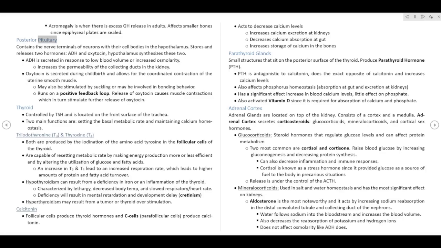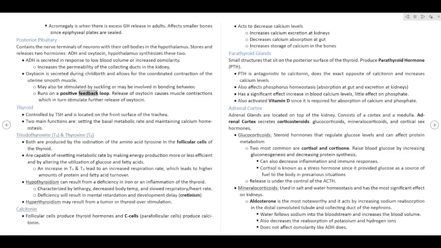The posterior pituitary contains the nerve terminals of neurons with their cell bodies in the hypothalamus. Stores and releases 2 hormones, ADH and oxytocin. The hypothalamus synthesizes these 2. ADH is secreted in response to low blood volume or increased osmolarity. Increases the permeability of the collecting ducts in the kidney. Oxytocin is secreted during childbirth and allows for the coordinated contraction of the uterine smooth muscle. May also be stimulated by suckling or may be involved in bonding behavior.